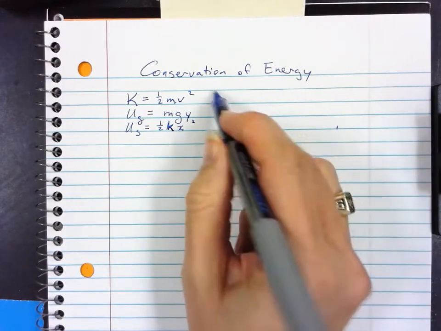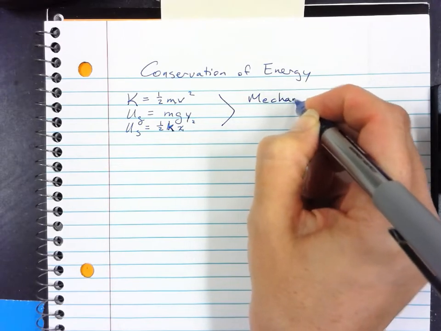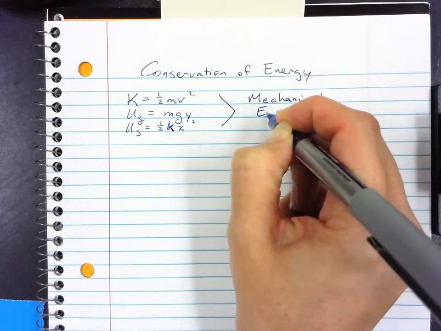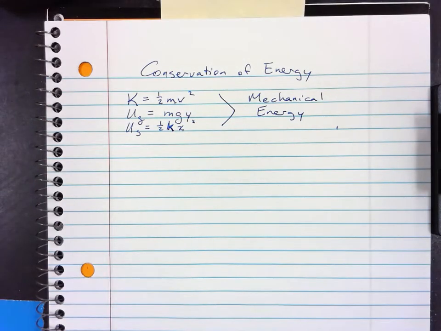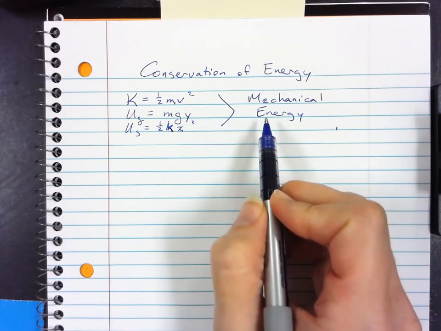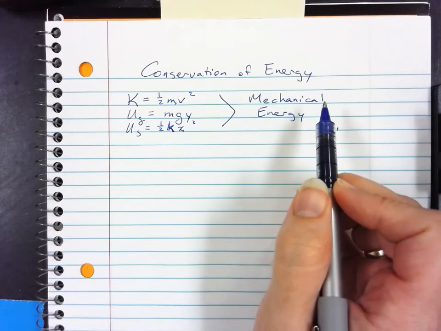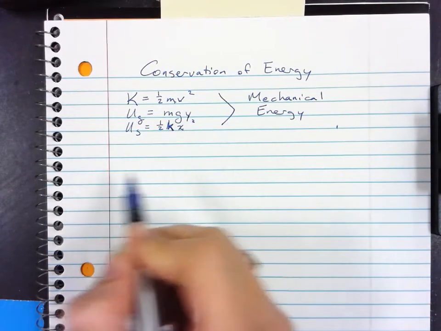And we can put these three together and we call this mechanical energy. Energy is always conserved. Mechanical energy is not always conserved. With mechanical energy, if you have outside forces doing work, then this will change because work changes energy.